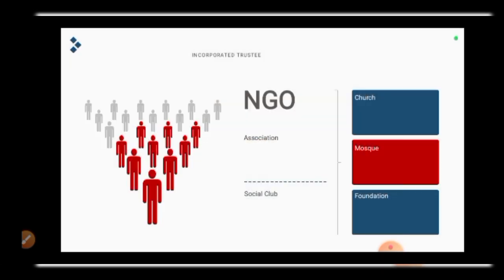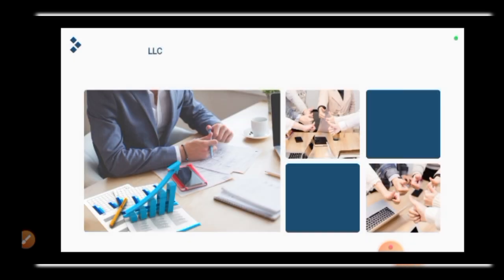Then we have incorporated trustees, which is NGO. We call it NGO. This is the kind of registration that you are going to do. Lest I forget, for limited liability company also, this is the same registration that you are going to do for schools. Anybody that wants to register schools falls under limited liability company.